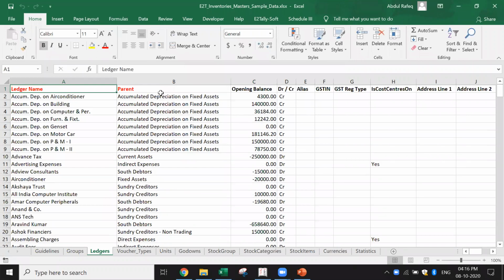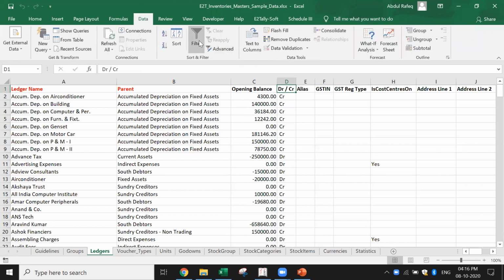Now you have to provide the data in this template. If you see here, ledger name and parent are given in red color, which means these are the mandatory fields which are required in Tally. You can import with the opening balances. And when you give the opening balance, you have to give whether it's a debit or a credit. Now let's just check the debit and credit in Tally. I can also give it as minus or plus.